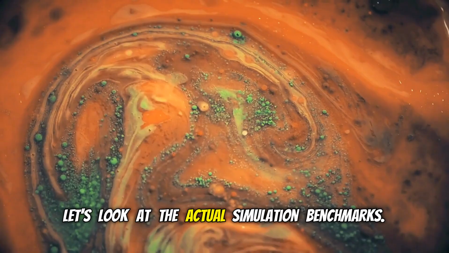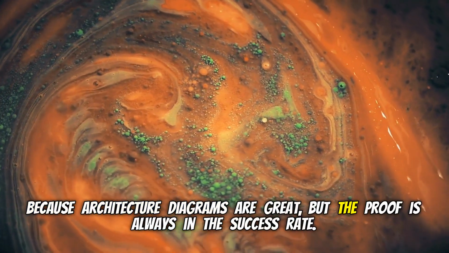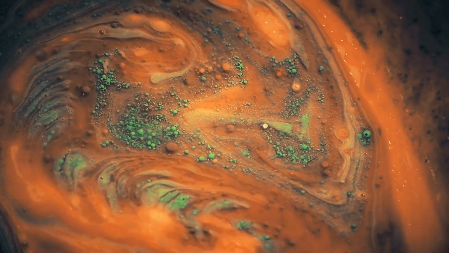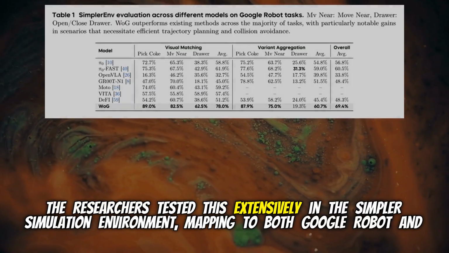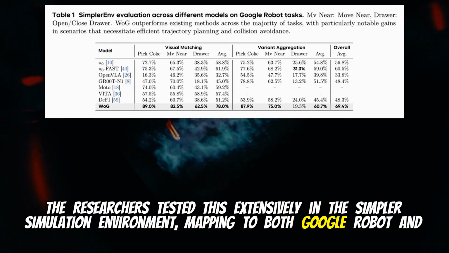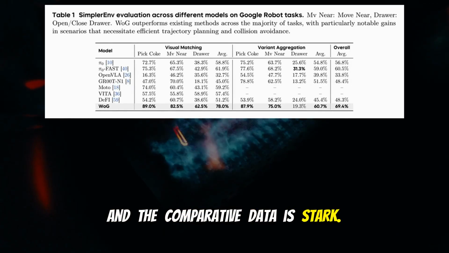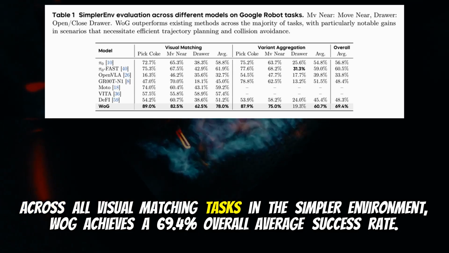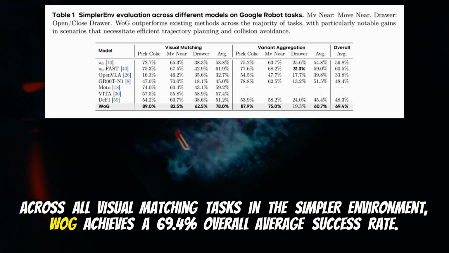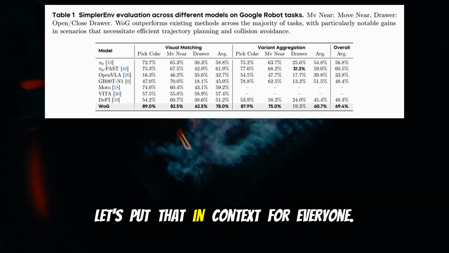Here's where it gets really interesting. Let's look at the actual simulation benchmarks. Because architecture diagrams are great, but the proof is always in the success rate. The researchers tested this extensively in the simpler simulation environment, mapping to both Google Robot and WidowX configurations. And the comparative data is stark. Across all visual matching tasks in the simpler environment, WOG achieves a 69.4% overall average success rate. Let's put that in context for everyone.